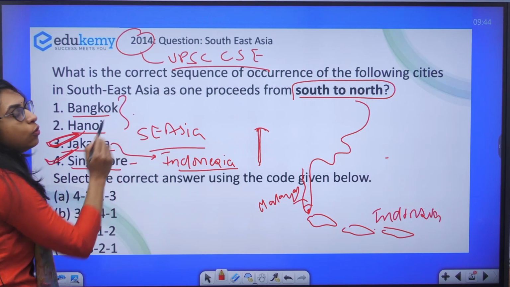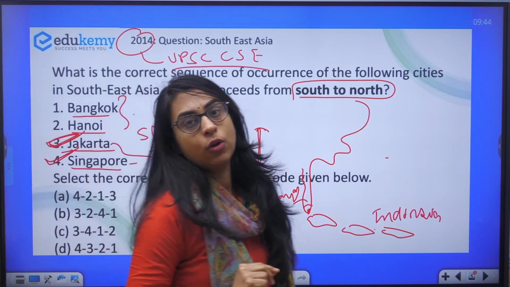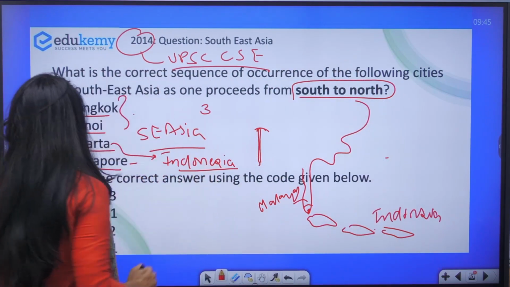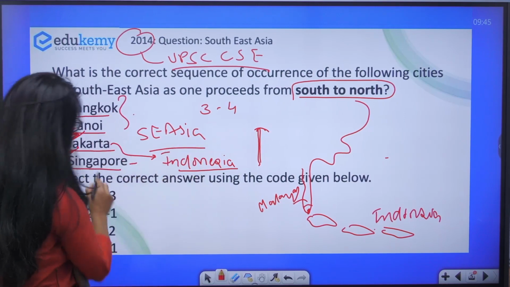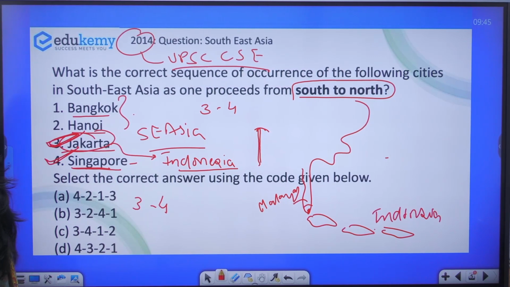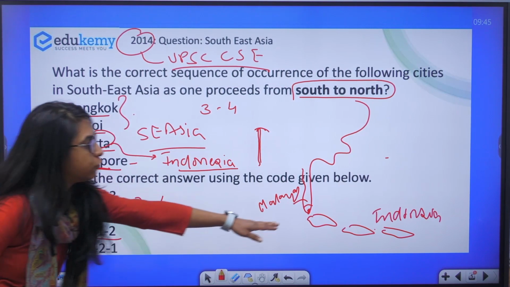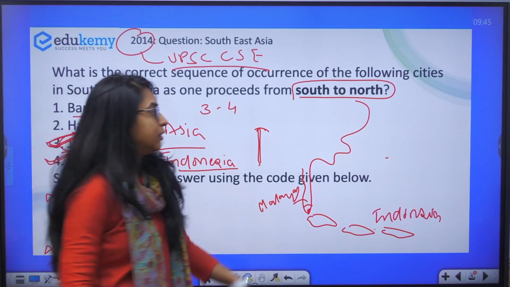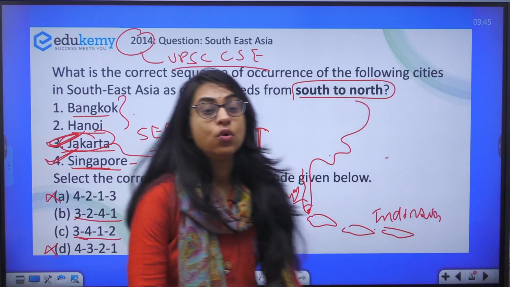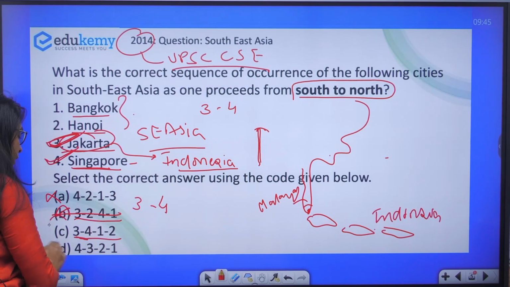Probably you might not know the exact location of Bangkok and Hanoi, but you know Jakarta, you know Singapore. So you know that the southernmost is Jakarta. You go for 3 and then you go for 2. The southernmost is Jakarta, and on the north of it is Singapore. So 3, 4 has to be there in the answer. So it will not be this answer, it will not be this answer. Now 3, 2, 4, 1 or 3, 4, 1, 2. Just above Jakarta is Singapore, and the others, Bangkok and Hanoi, are here. So it cannot be B, it has to be C.